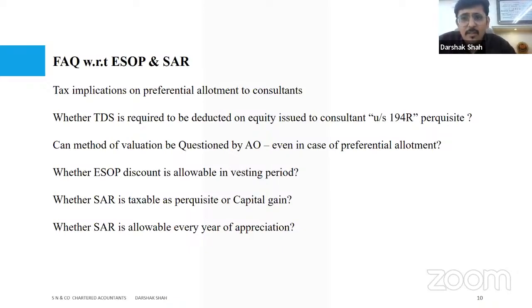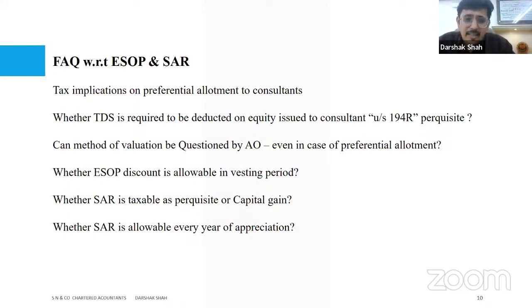What is not certain is only the quantification of the amount, because the value which is agreed at the grant stage might be different from the value at the time when actual exercise happens. That is the difference, and that's a quantification matter. As far as the uncertainty of the liability is concerned, the courts have said that it's a certain liability, and therefore that allowance is accepted over a vesting period.